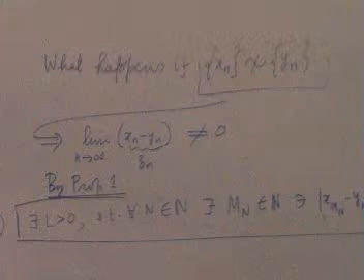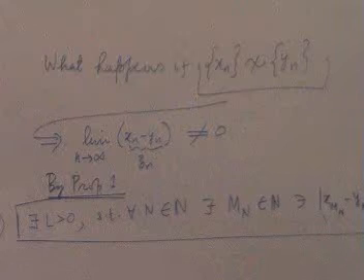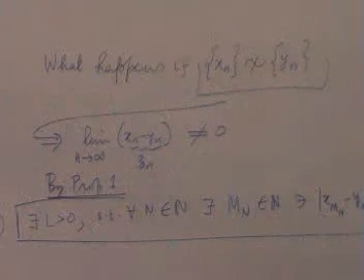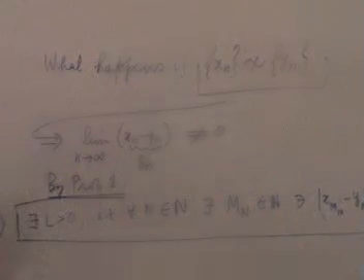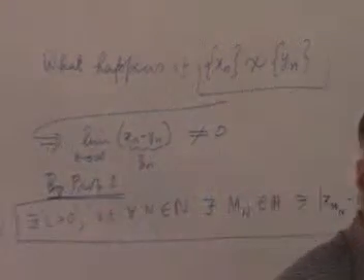Analysis is all about epsilons and deltas, getting the right epsilons and the right deltas and the right n's in the right places. Now, I have so far not used the fact that xn and yn are Cauchy sequences fully.